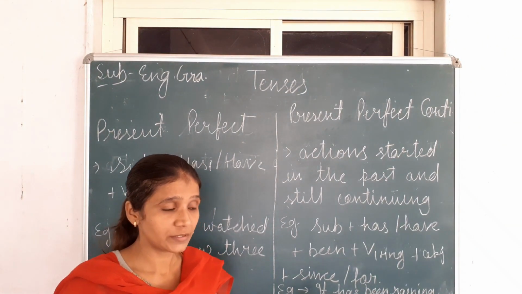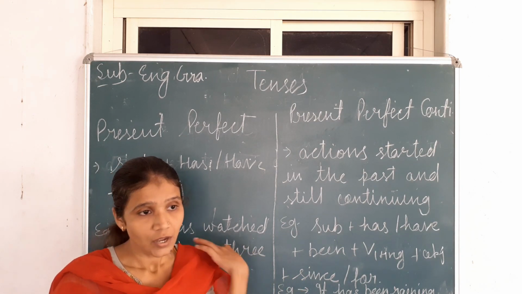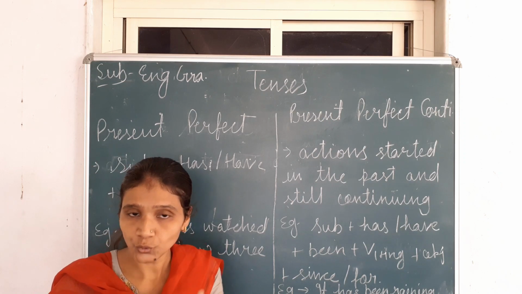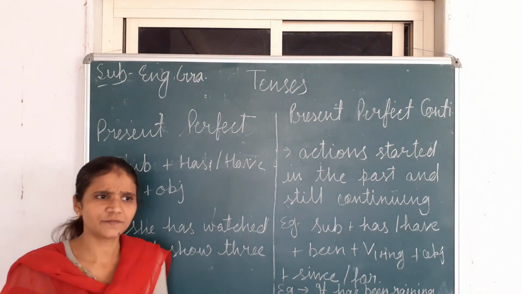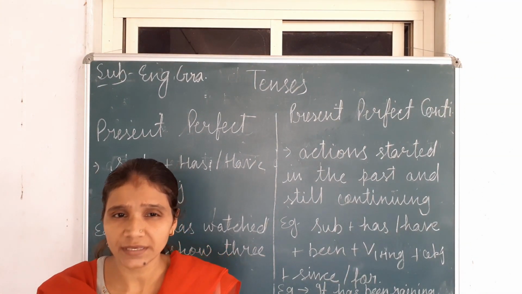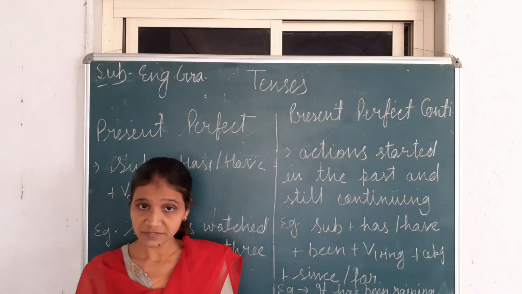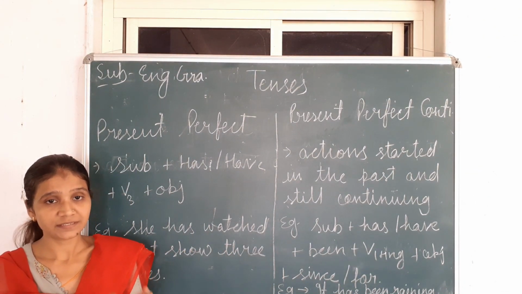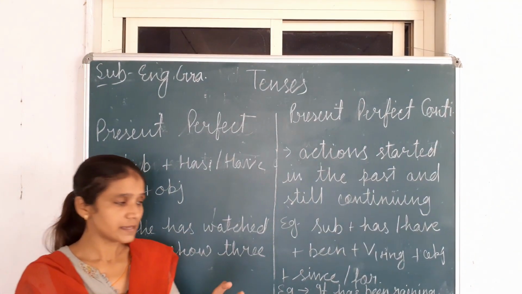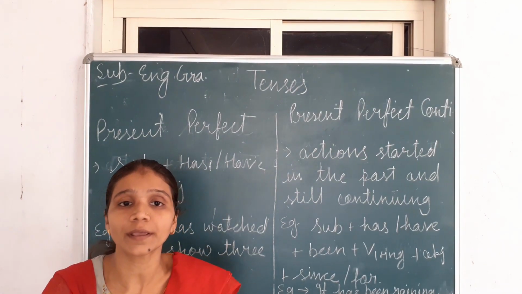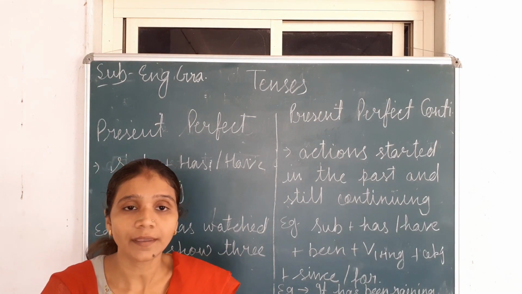Examples I can give you with the name of days, name of month, name of year, or a particular time like 2 o'clock, 3 o'clock, 4 o'clock. With those we'll use since. Suppose we are saying like that 2 hours, 2 days, 2 months, 2 years. At that time we'll use for. Suppose I am saying you 2019. It is a fixed year. So at that time since. Example, it has been raining since 4 a.m.